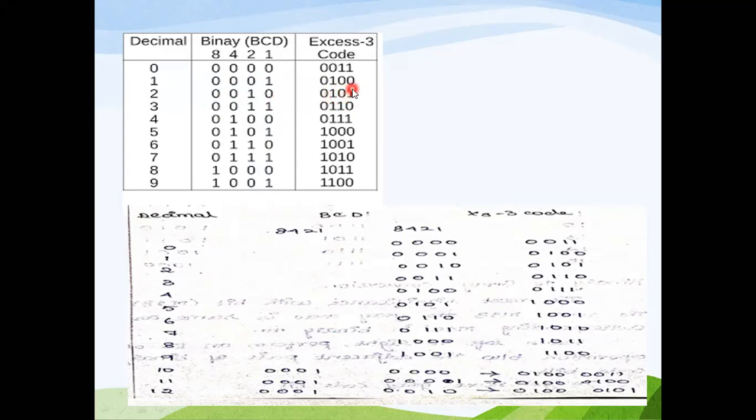You can write in terms of 2 power 0, 2 power 1, 2 power 2, 2 power 3, positional weighing principle use பண்ணி நம்ம எழுதலாம். Okay, similarly for 9, 9 plus 3 is equal to 12, that is 1100. Okay, so this is how you can represent the decimal, the corresponding BCD into XS3 code. Okay, this is the representation till 9.